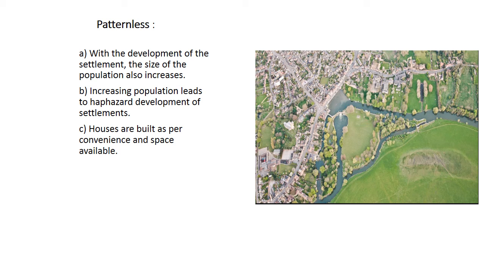Houses are built as per convenience and space available. This usually happens because of excess population. When the population increases and people start building houses without following government policies, they start constructing houses anywhere on their own. Because of this, patternless settlements are created.